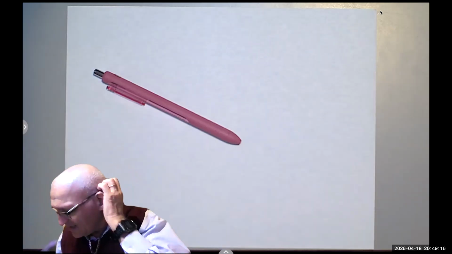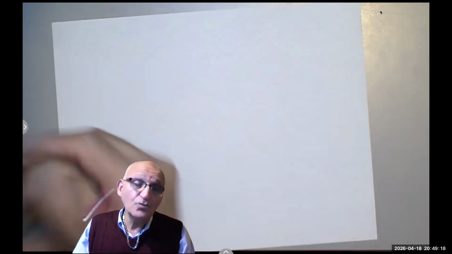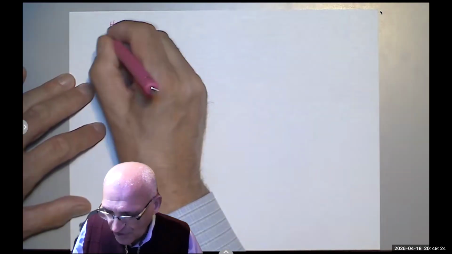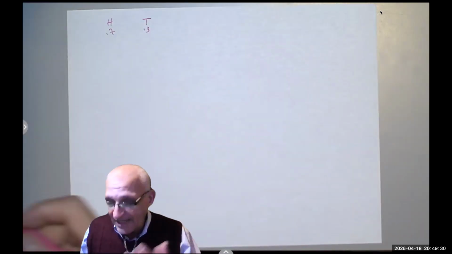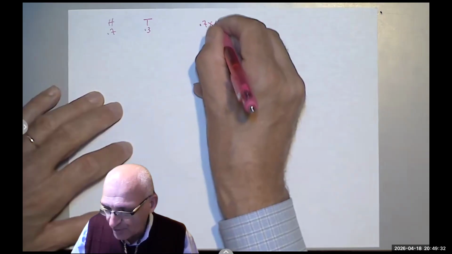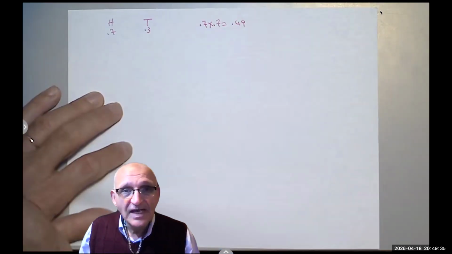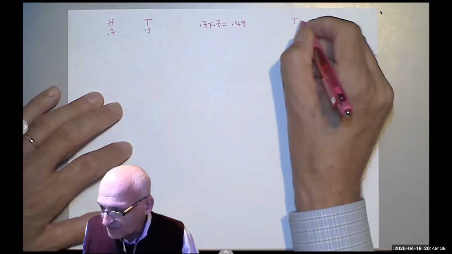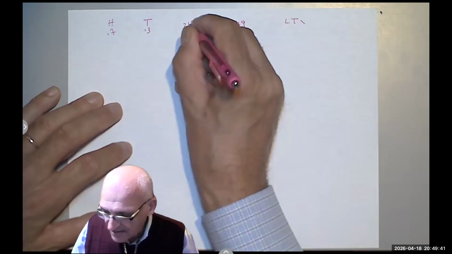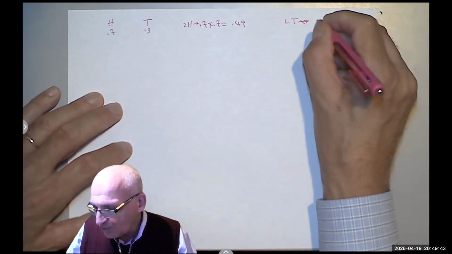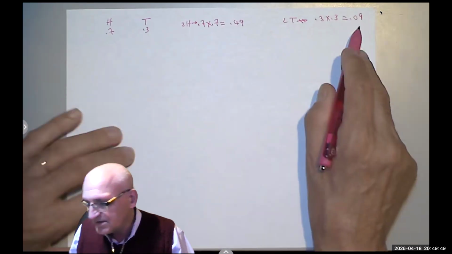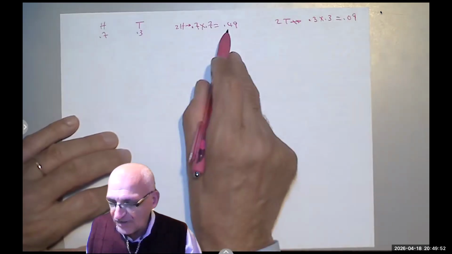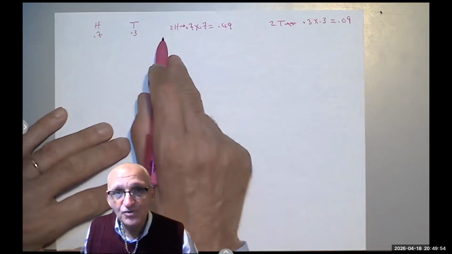So let's think how that works. We said we don't know the probability, but let's pick any number. Let's say head is 0.7 and tail is 0.3. So if I toss it twice and get two heads, the probability of that is 0.7 times 0.7, or 0.49. Two tails would be 0.3 times 0.3, which is 0.09. 9% of the time I will get two tails. 49%, roughly half the time, I will get two heads.